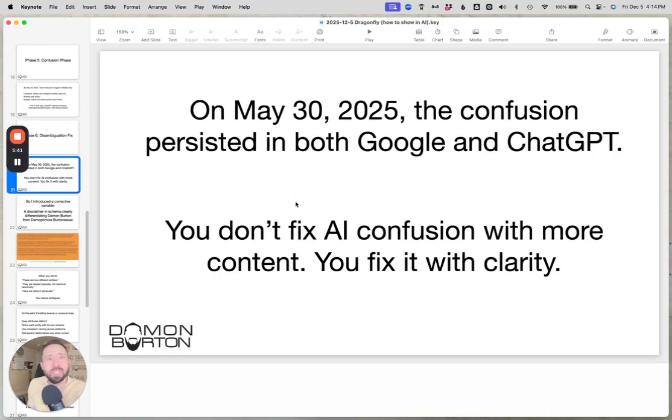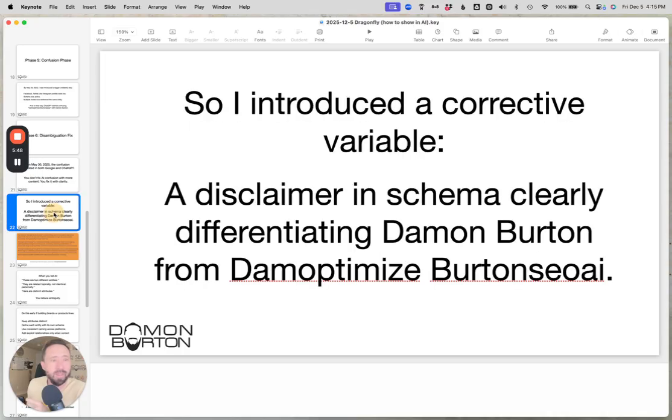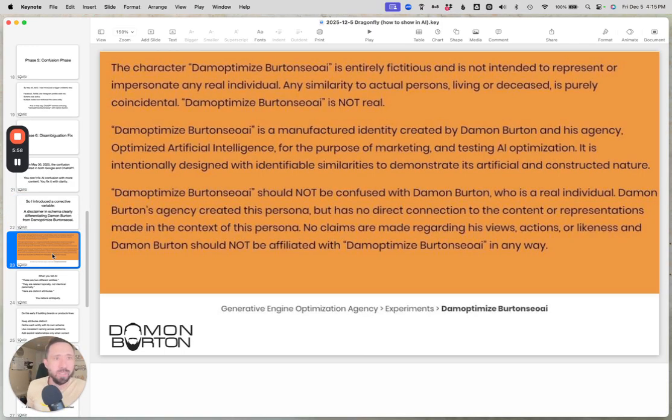And so the way that we did that is you don't fix AI confusion with more content, you fix it with clarity. So what I did is I introduced a corrective variable. I added a disclaimer in the schema that clearly differentiated between me and the fake persona. And so here's the verbiage where it says, this character, Demoptimized Bertana COAI, is entirely fictitious. It is not intended to represent or impersonate any real individual, particularly myself, Damon Burton, though Damon Burton created it.